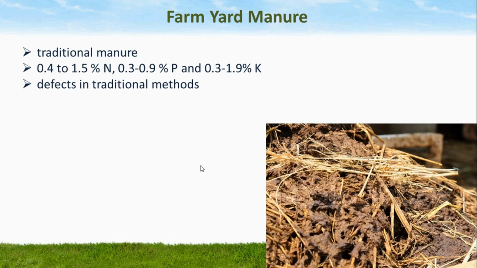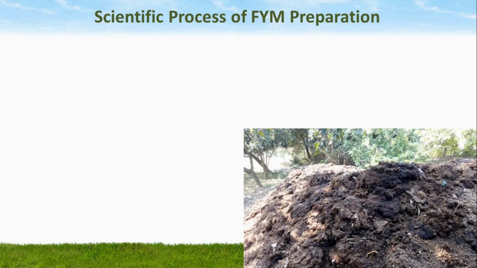The traditional method which is used by farmers is defective as they use only straw and cattle dung and not the cattle urine. Cattle urine is a valuable resource. Its chemical composition showed that it contains 1% nitrogen and 1.35% potassium. Dear friends, here we will discuss the ideal and scientific method of preparation of farm-made manure. So let us study the scientific process of farm-made manure preparation.